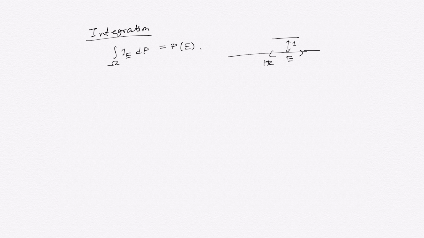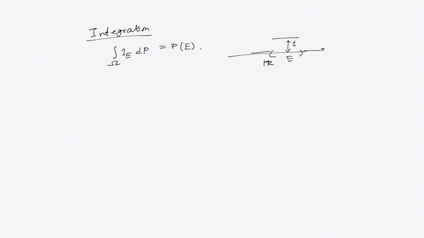So keeping that purpose in mind, consider the integration of the indicator function of E. Say this is the real line and E is a subset of it. The indicator function would be 1 on E and 0 everywhere outside, and the area under the function would be exactly this region.